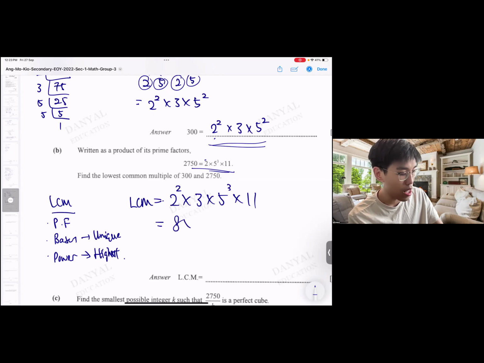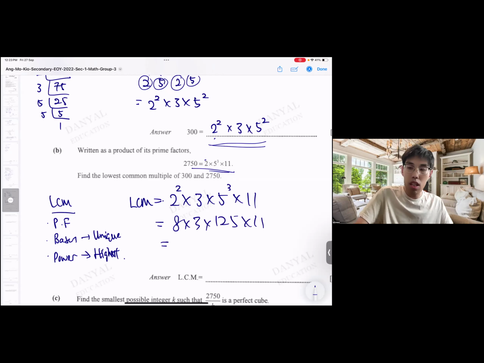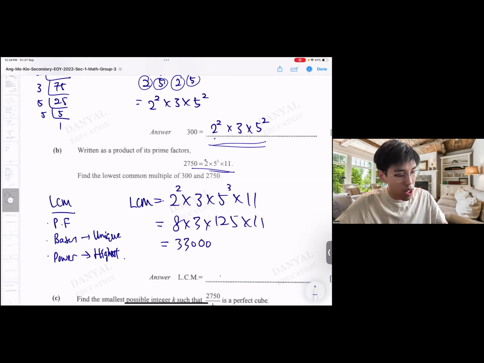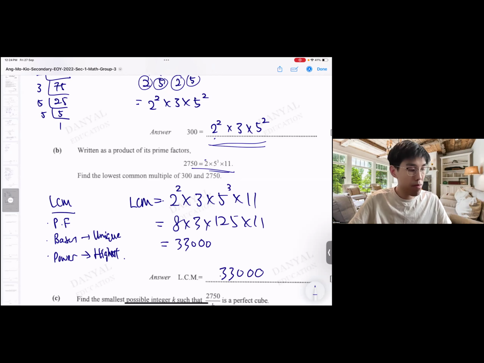So this product will be your answer. This one will be 8 times 3 times 125 times 11. If you key into the calculator straight away, 8 times 3 times 125 times 11, you will get 33,000. I show you the calculator.